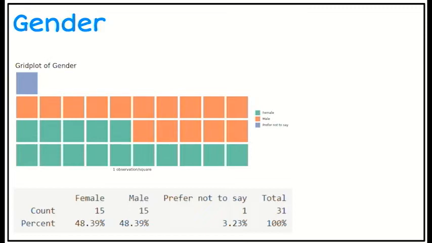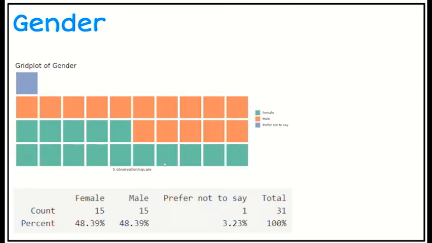So this is our first graph, and this is a graph looking at gender. What we found is that we can see with this grid plot here, the number of orange squares, which are our males, is the same as the number of green squares, which are the females. As you can see there, 48.39% male and female, 15 people in each group, and there was one person who preferred not to say what gender they identified with. So that's what we had to start with.